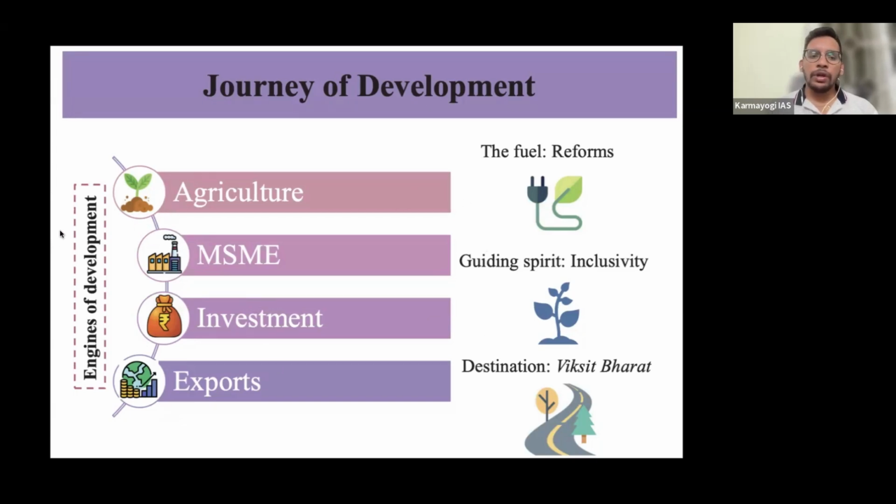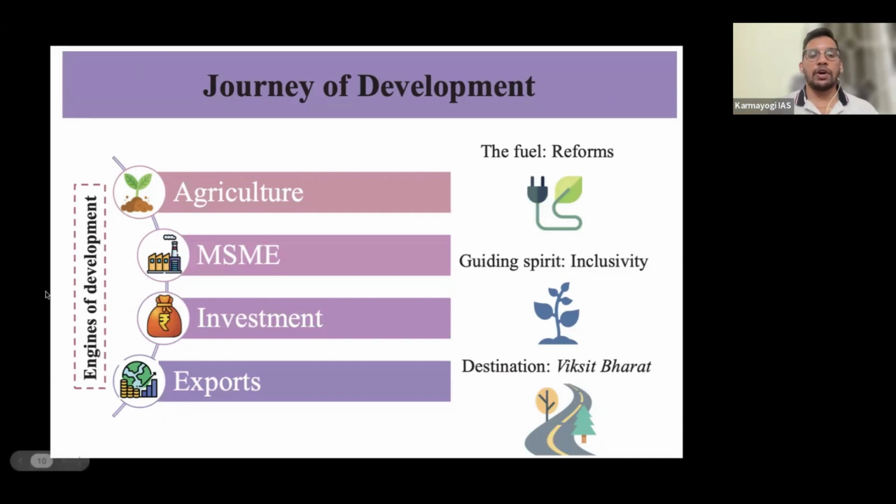Yeah. Now, the objective is to achieve the developed country by 2047. This is the destination. So for that, we require reforms. Fuel means here not actually crude oil, they are not talking about that. Fuel is the one which runs the vehicle, the same way which runs the country. So reforms will run our country to achieve the developed country. Fine. And in the process of making reforms to achieve a developed country, the government spirit is inclusivity. That means cutting across minorities or different castes, different sections of society. They want to make everyone part of this developed country goal. So this is the government spirit, right?